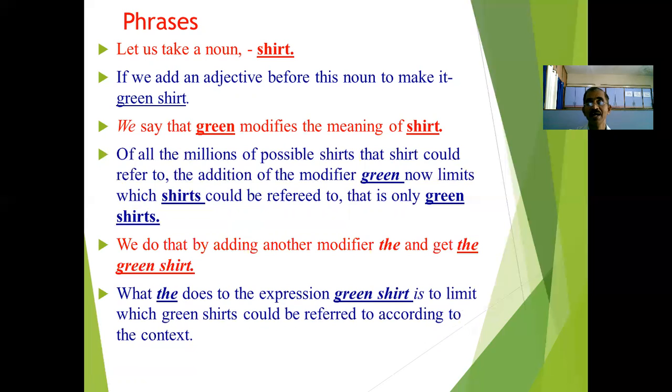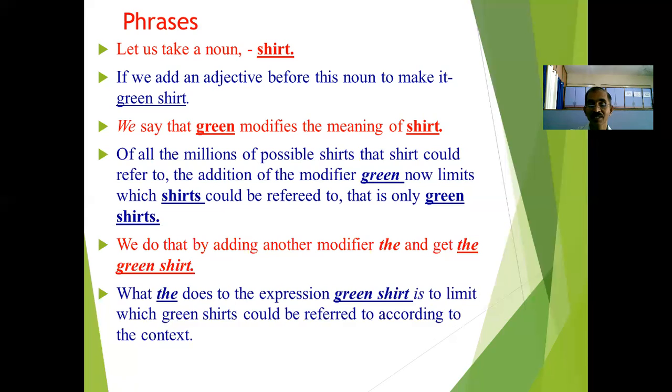We can do that by adding another modifier. Even we can add another modifier, and we get another phrase, the green shirt. In the earlier example, we had the phrase green shirt. But when once again we add another modifier, it becomes the phrase the green shirt. When you add the before green, it becomes the green shirt. That is the phrase.